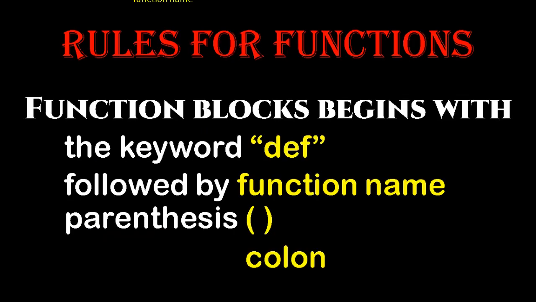So how will you define a function now? A function block begins with the keyword def, followed by the name of the function. You have to give a bracket. Inside the bracket, if you want, you can specify the arguments, and you have to give a colon after that. Below that you have to specify the code block. So the format will be def function name, then opening bracket, colon.